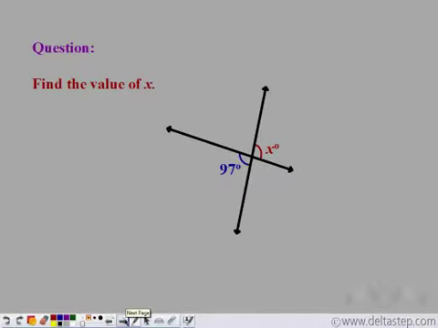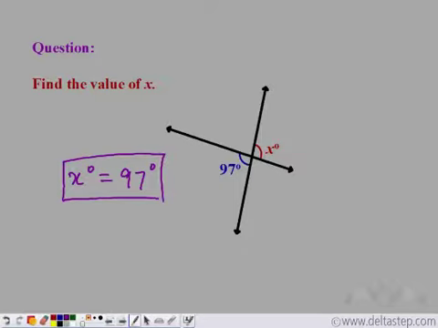Now can you find the value of x? Well, x and 97 are vertically opposite angles. So they should be equal. So x degree is equal to 97 degree. Hence, the value of x is equal to 97.